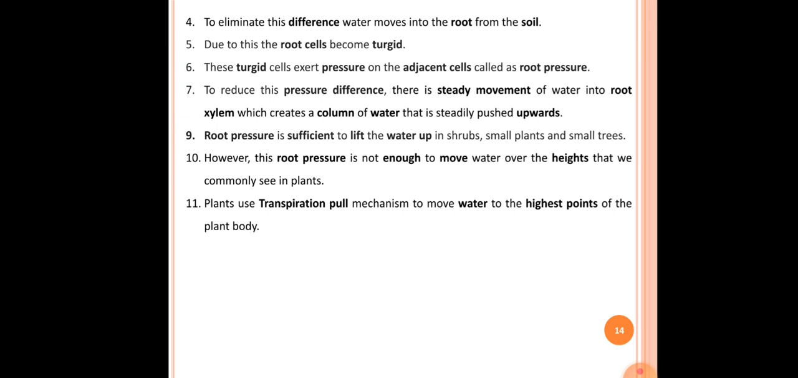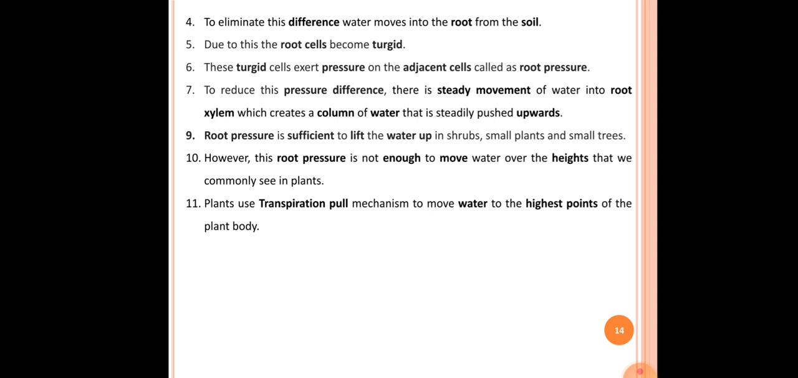The fourth point is that to eliminate this difference, water moves into the root from the soil. The fifth point is that due to the absorption of water, the root cells become turgid. Turgid means swollen. The sixth point is that these turgid cells exert pressure on the adjacent cells, which is called root pressure.